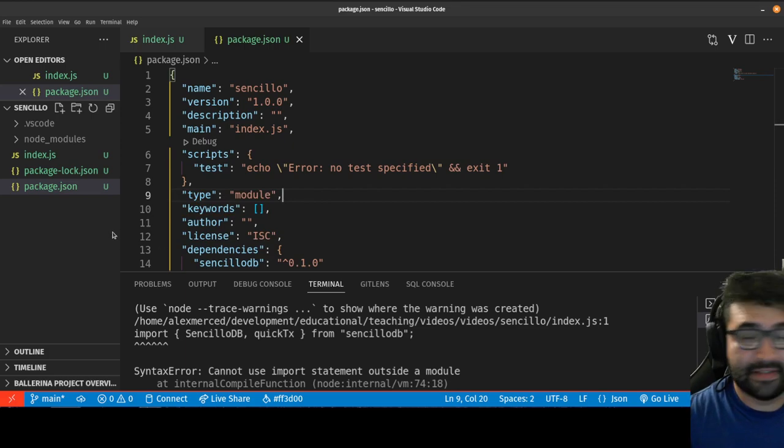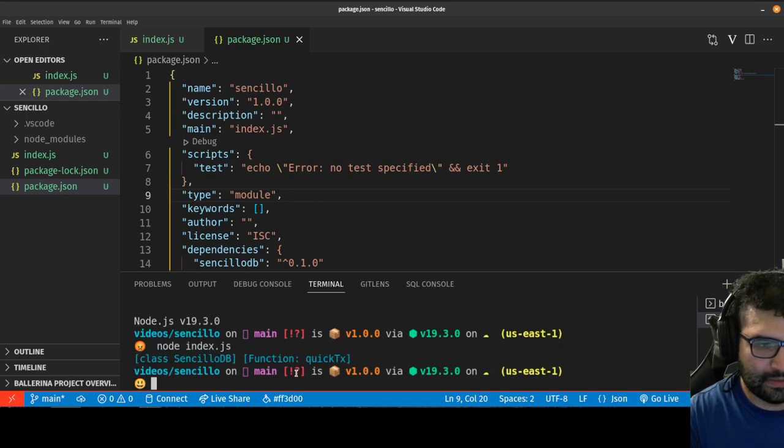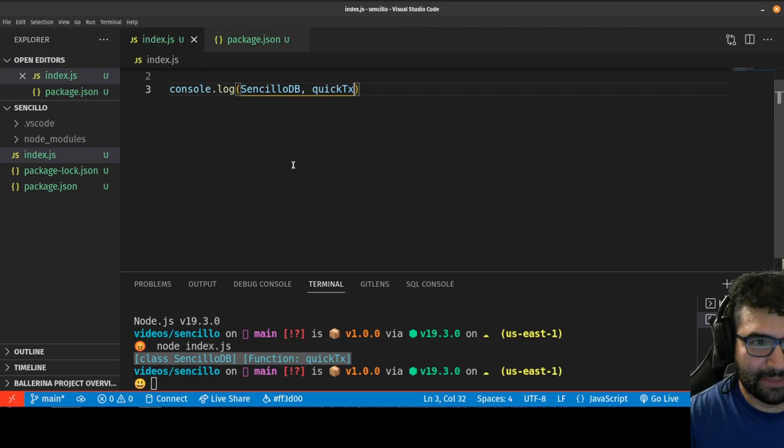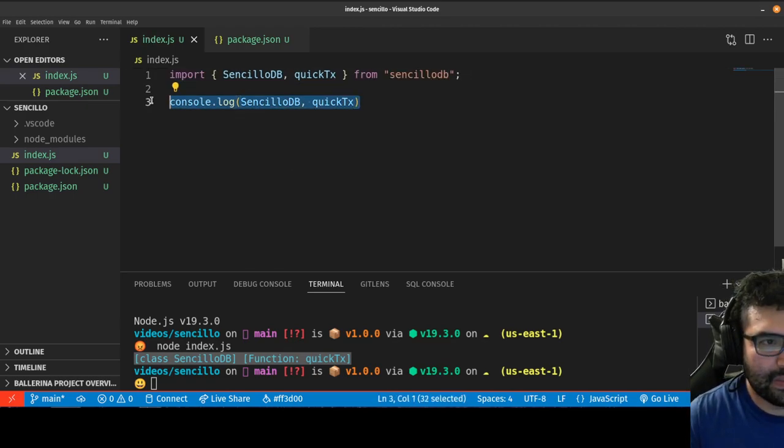And that's the other thing about SencilloDB. There's no dependencies. I don't think I use any libraries. It's just pure Node code from scratch. Yep, so there we go. So I got a function and a class. That's exactly what it should be. Perfect.